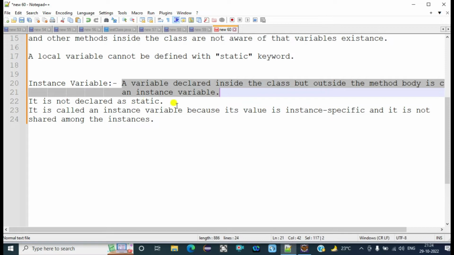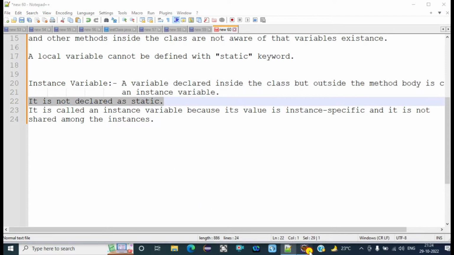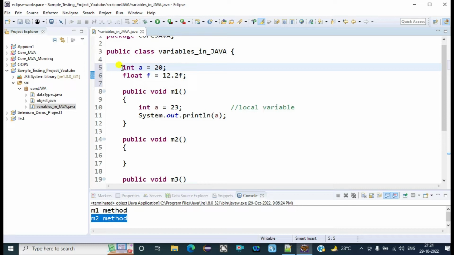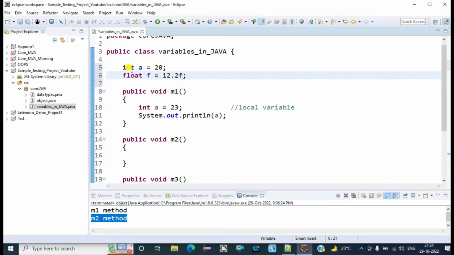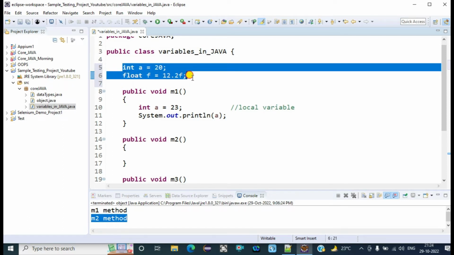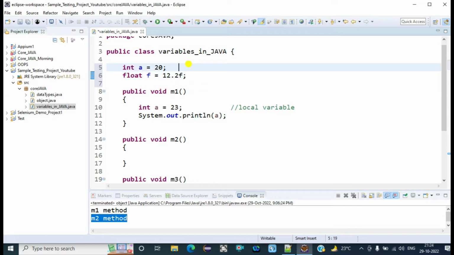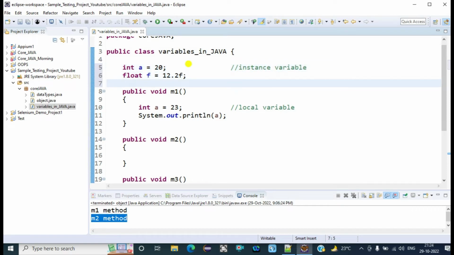So these variables are known as instance variables. And what is the second point? It is not declared as static. So we can't use the static keyword with these variables. A variable with the static keyword is not an instance variable. In order to create the instance variable, we will not use the static keyword with that variable. So these variables, which are declared inside the class but outside the method body, are instance variables.